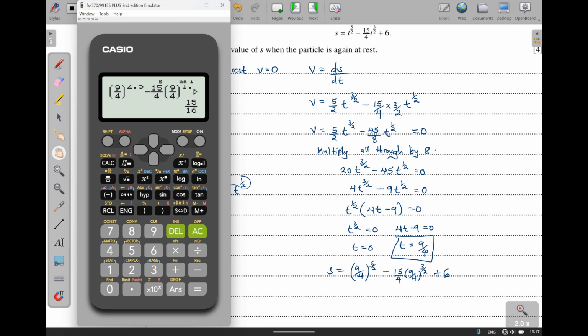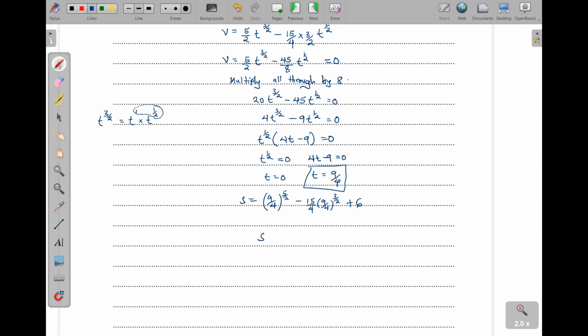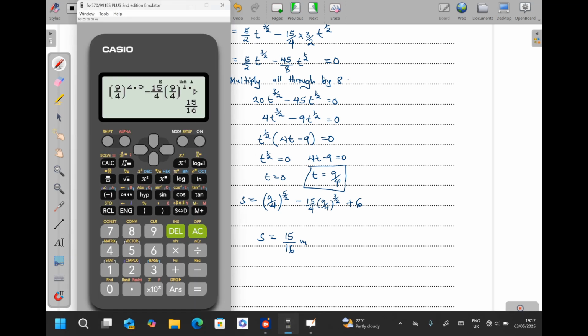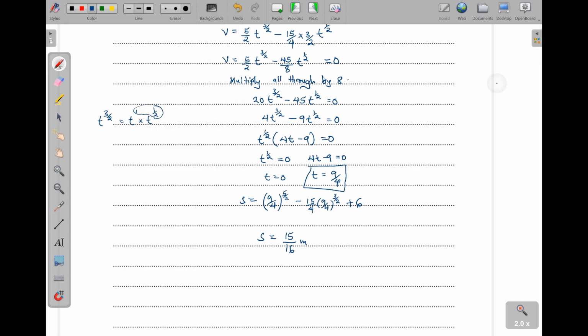Then we get 15 over 16. So s is equal to 15 over 16 meters. You can also write it in decimals, which is 0.9375. Whichever way, that is that.